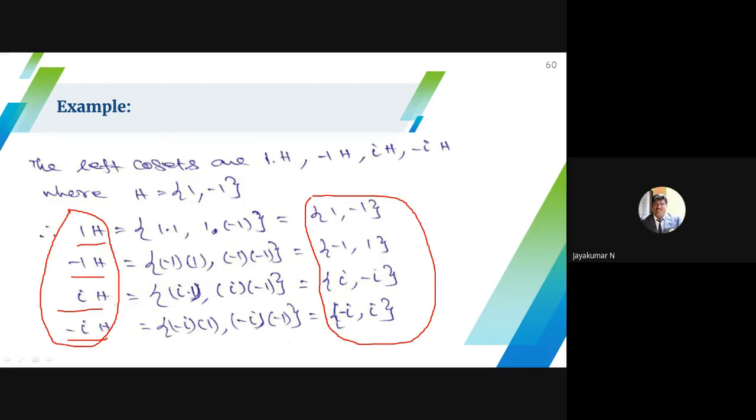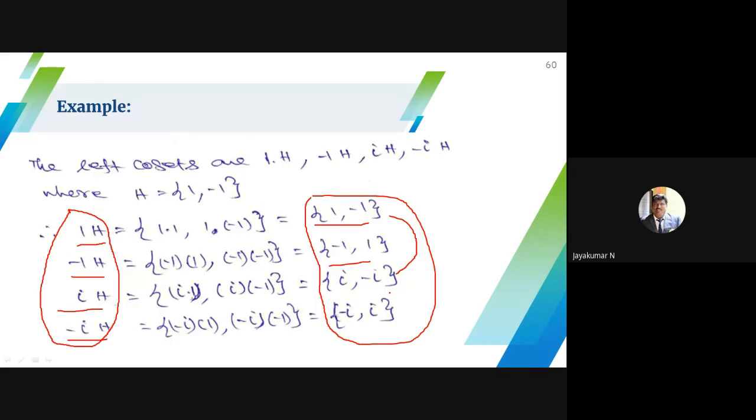We will prove this as a theorem later. So if you choose any 2 left cosets, they are either identical or disjoint. One more piece of information: if you take the union of the disjoint cosets, it becomes your original group. If you take the union of these 2, 1 minus 1 and i minus i, it is nothing but your group G. That is, you take the union of all disjoint left cosets, which is nothing but my original group. These 3 observations I get from this example.